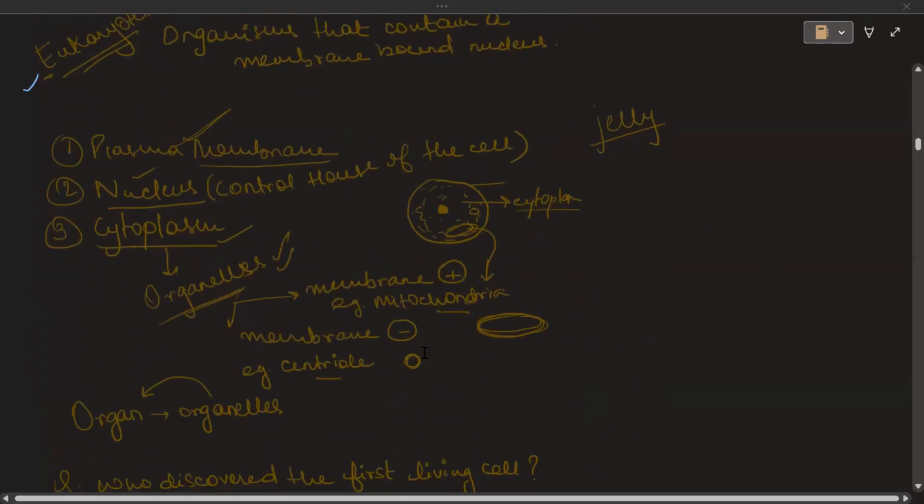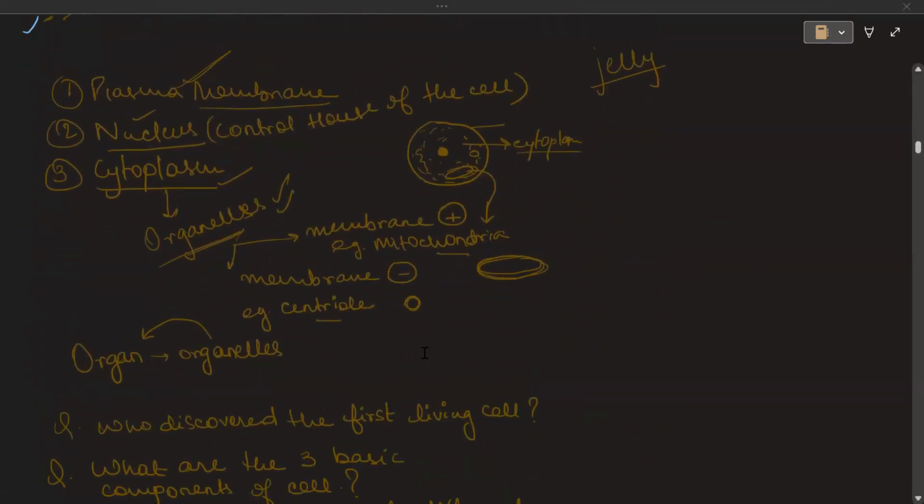Now moving forward, let us talk about each of the components of the cell. So the plasma membrane is there. We already discussed this is the outermost layer. Then the nucleus, it is sort of like the brain of the cell, the control house of the cell. It controls all the activities that the cell performs.